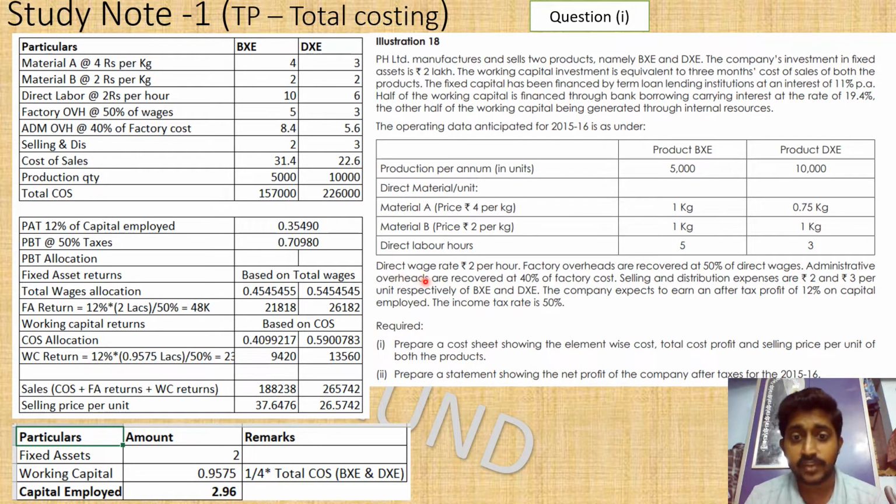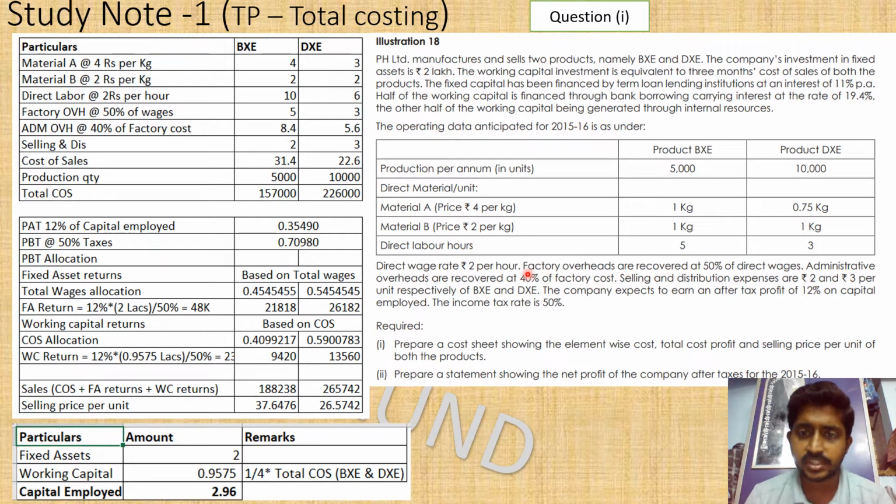Next comes the direct wage rate. Okay, so for direct labor, they have given the hours here. So the wage rate, 2 rupees per hour, that is given. They have given it separately. They could have multiplied this 2 by 5 and given 10 rupees here, but they have to complicate it because the difficulty level is very high. And also, we are professionals, we are getting a professional qualification.